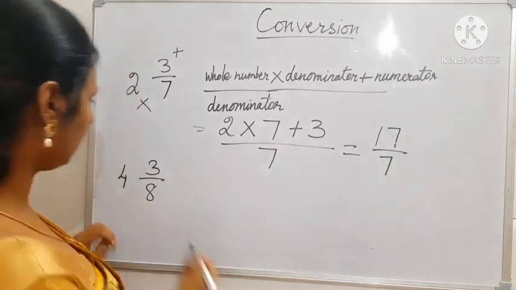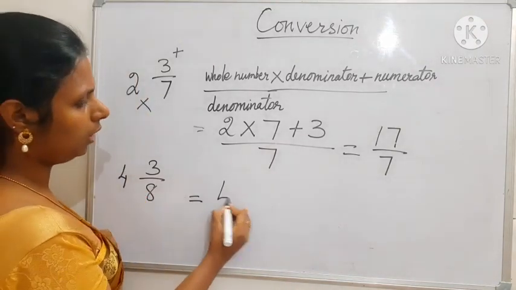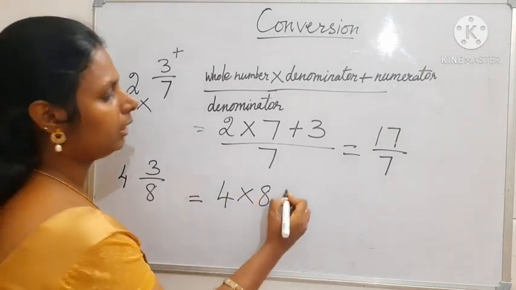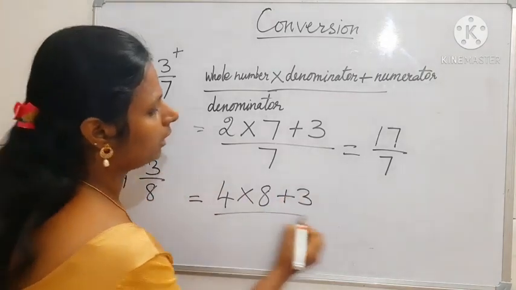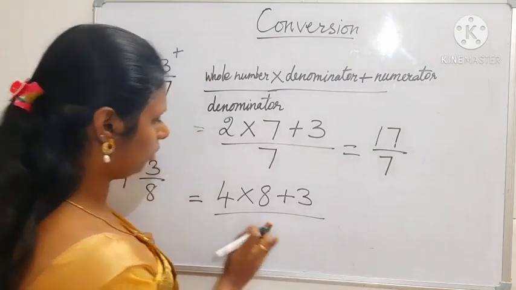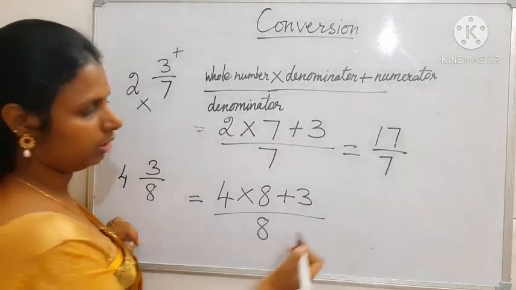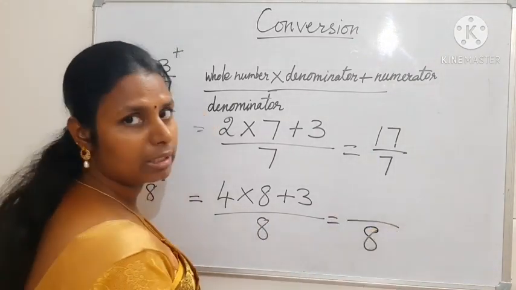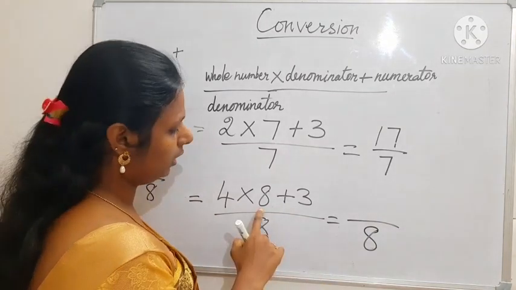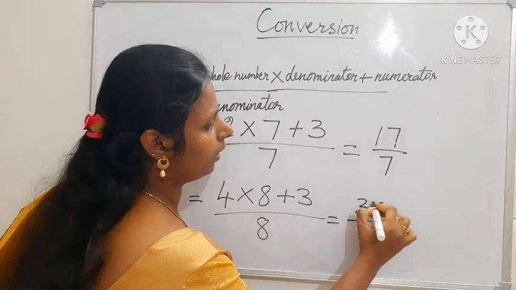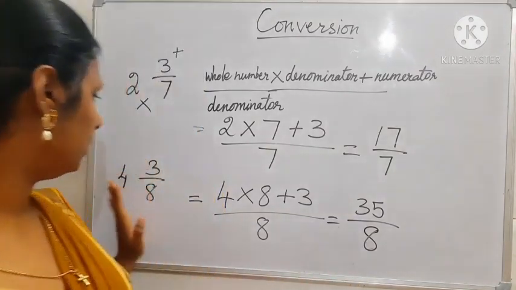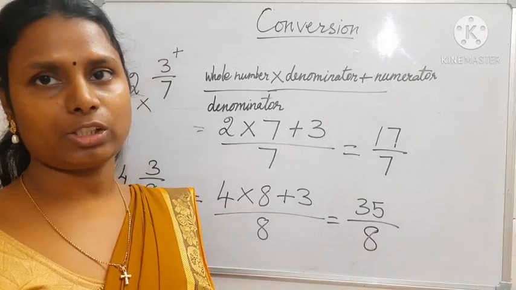Shall we do one more? Same thing. The formula is whole number multiply by denominator 8 and add the numerator 3, and the denominator remains the same. So here the denominator is 8. Okay, so 8 I have written. Now the numerator: 4 8s are 32. 32 plus 3, 35. Okay, this is the answer. Have you got it? Now we have converted a mixed fraction into an improper fraction.